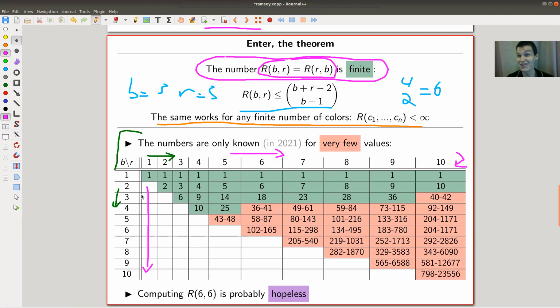And the next row is already not so trivial. So here was our R33, which wasn't quite easy. And the other ones are much harder. And as you can see, it breaks down at one point. I stole this table from Wikipedia 2021. And apparently, this is R310. R310 is still not known in 2021, which is kind of weird.